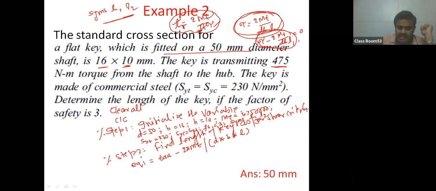So first calculate TAU. TAU is given by SYT into 0.5 divided by FS; semicolon. Okay, so tau will be available, and D already we have declared, B already we have declared 16 mm. In place of L we will write L1, because L1 is the length of the key as per the shear criteria. So L1 is already declared, so there will be no error in this equation. So I am putting a semicolon.